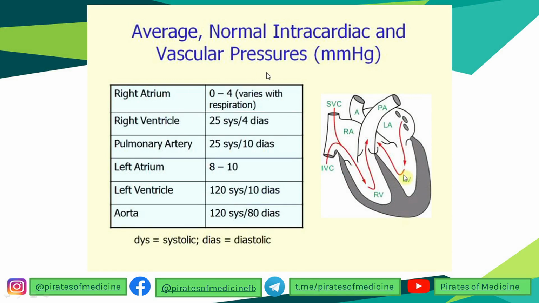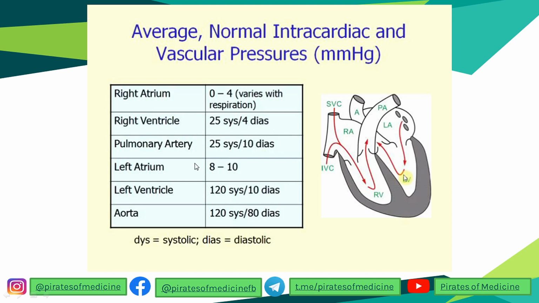In various chambers, first of all, we have the right atrium over here. In the right atrium, the pressure varies from 0 to 4 mm Hg. On the other hand, in the right ventricle, it varies 25 systolic and 4 diastolic. Correct. In the pulmonary artery, the pressure is around 25 systolic and 10 diastolic.